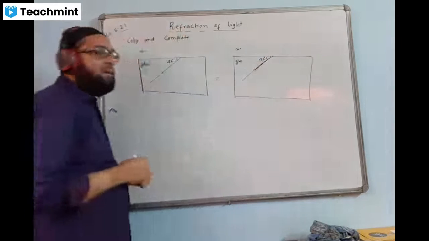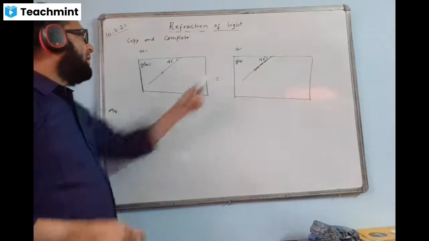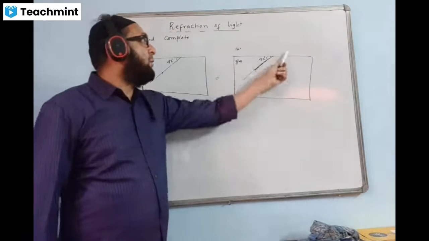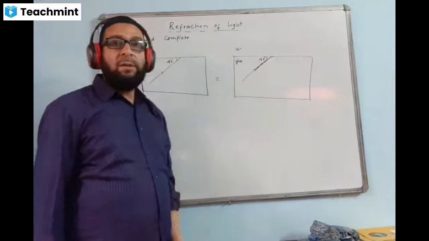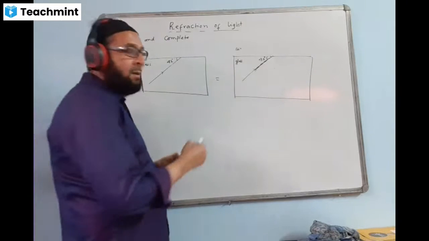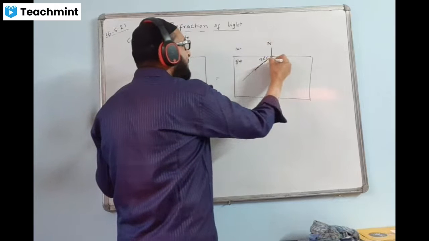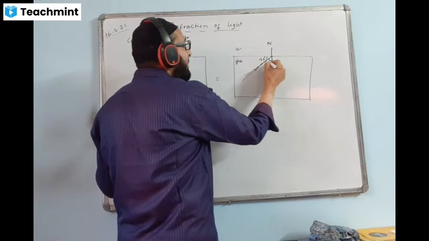Here the students make a mistake. They think this angle is 42 degree and that the critical angle is also 42 degrees, which is wrong. So you must draw the normal first. Draw the normal at this point. This angle will be how much? 90 minus 42. This angle will be 48 degree.